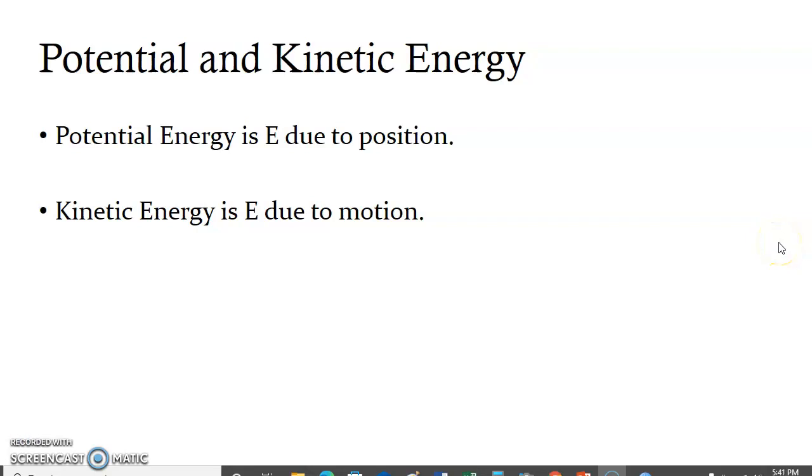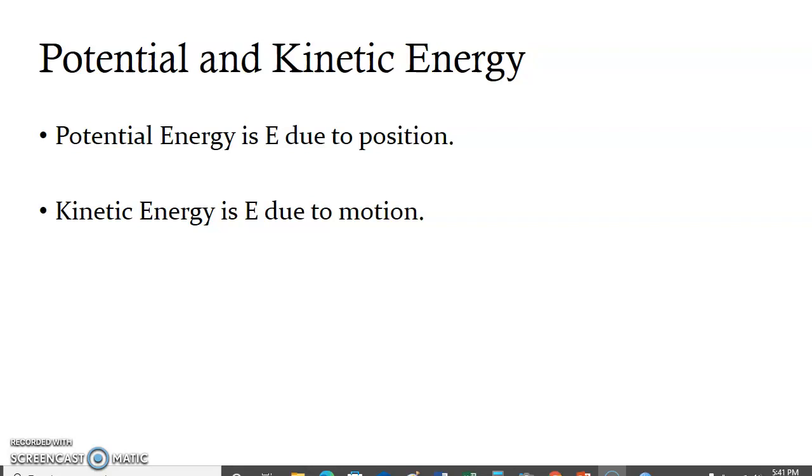So the third installment of this review for the 30-week is potential and kinetic energy. Potential energy is energy due to position, and kinetic energy is energy due to motion. Both of these are types of mechanical energy. Potential energy is energy due to position. So the complicated word in this is position.